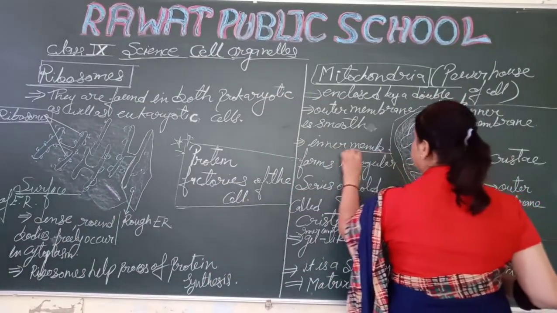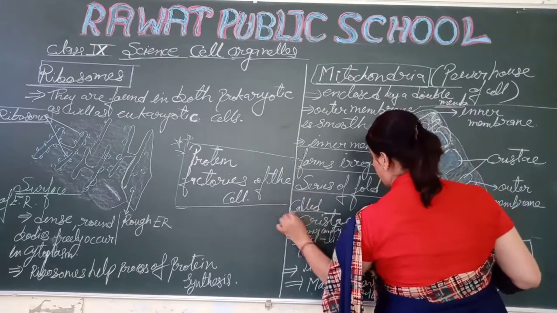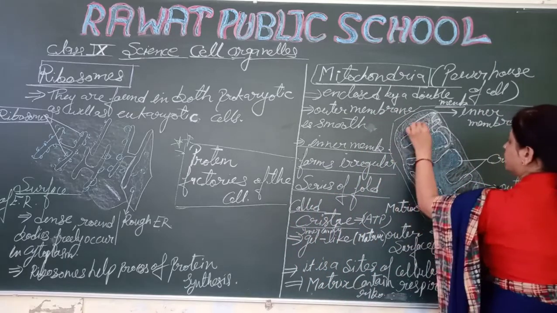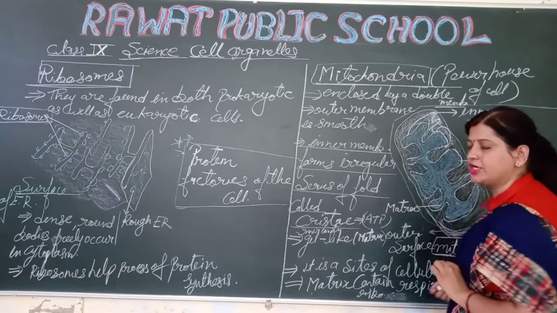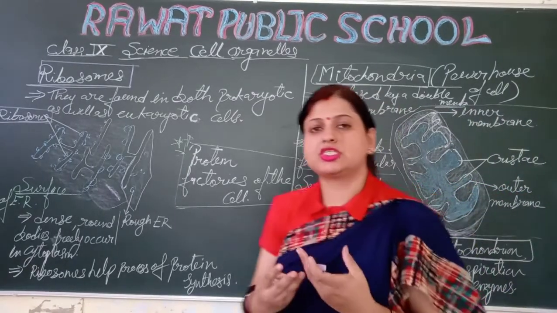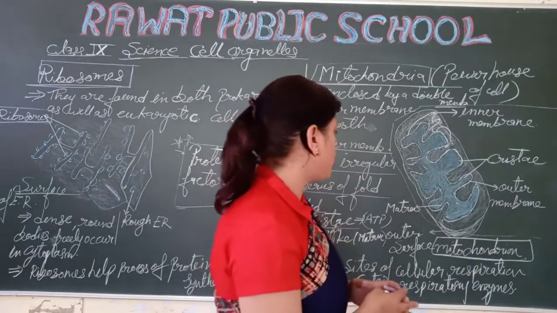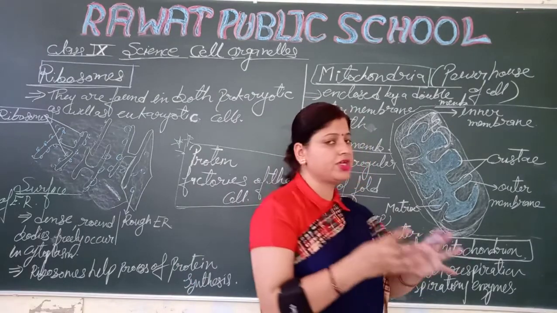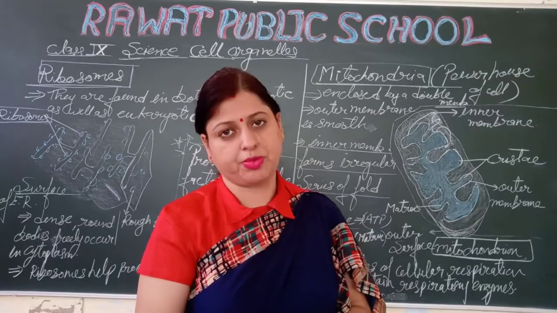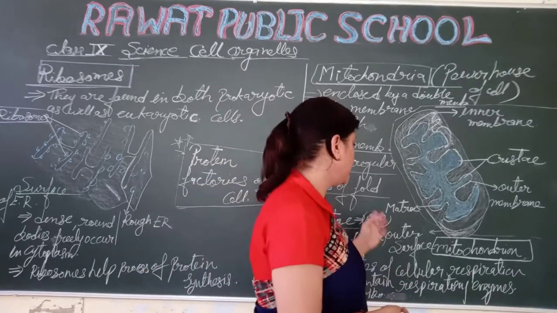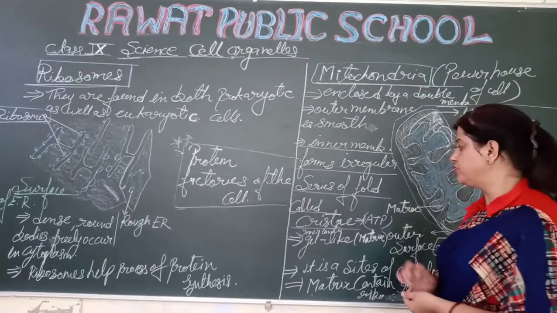The inner membrane forms an irregular series of folds called cristae. ये जो irregular folds होते हैं, they are called cristae, and they increase the surface area of the inner membrane for synthesis of ATP. ATP is the form of energy, right?